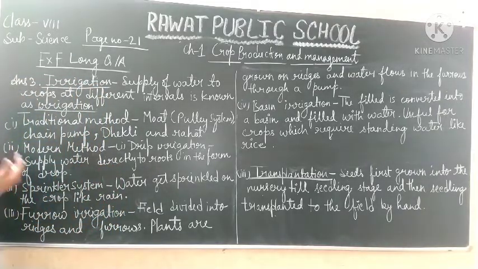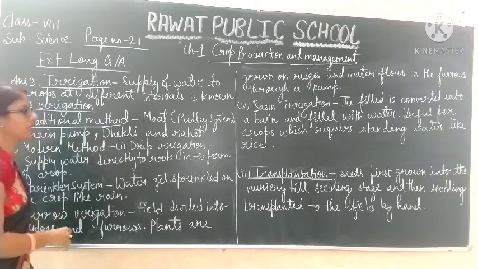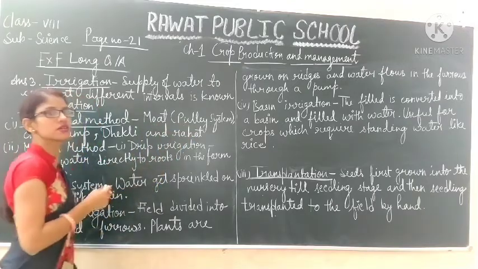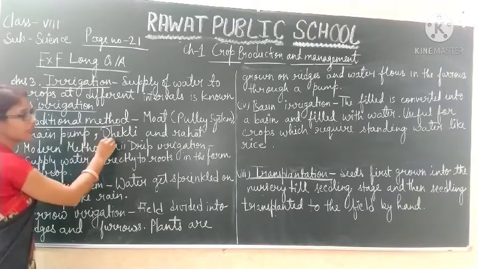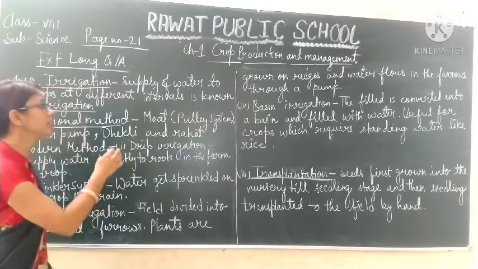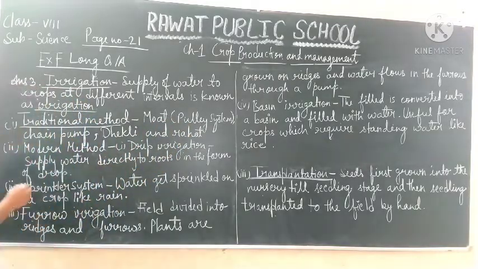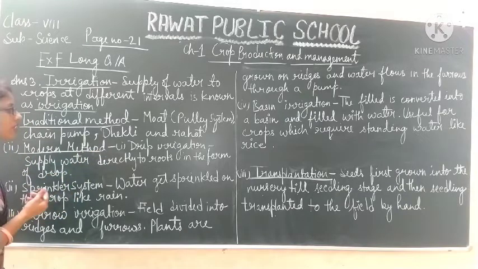And there are two different methods. The first one is the traditional method, which was used in earlier times, like the moat, in which a pulley is used. Next is the chain pump, third is the dhekli, and the fourth one is the rahat. So these are the traditional methods which are used for irrigation. Next, there are modern methods. Nowadays, modern methods of irrigation are used.